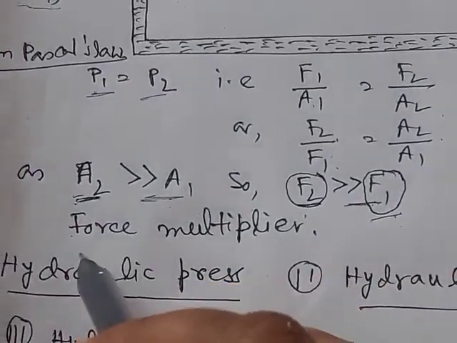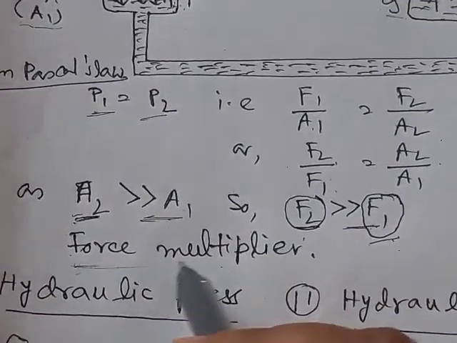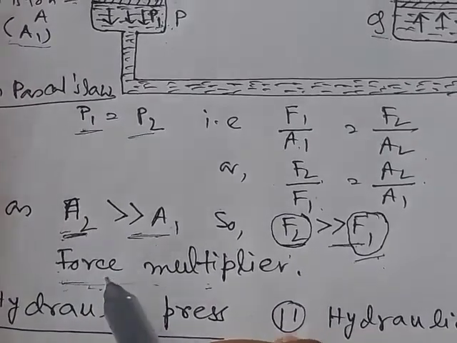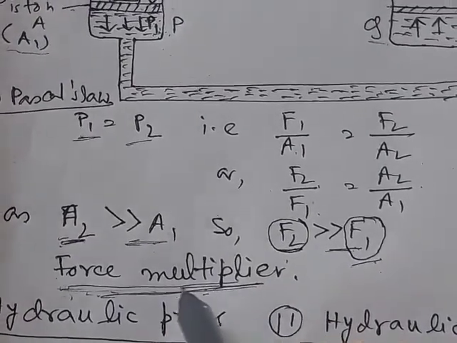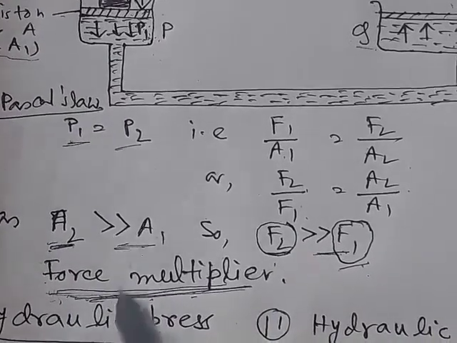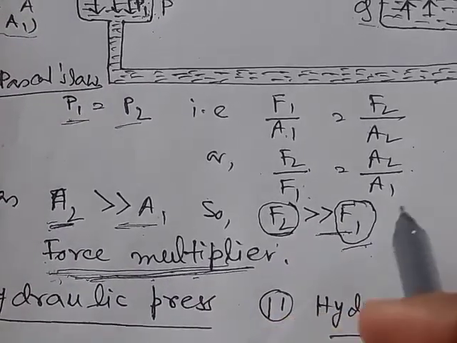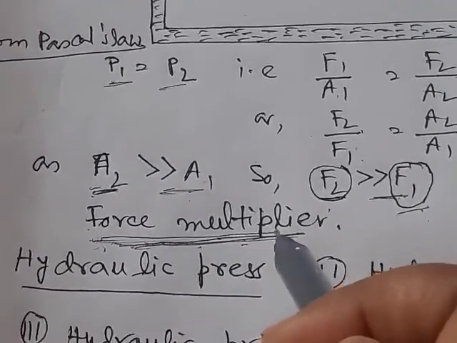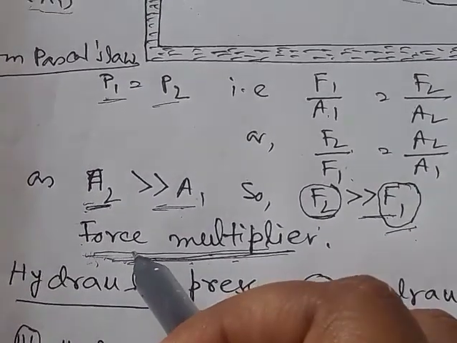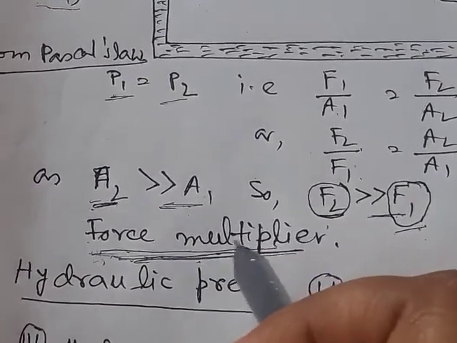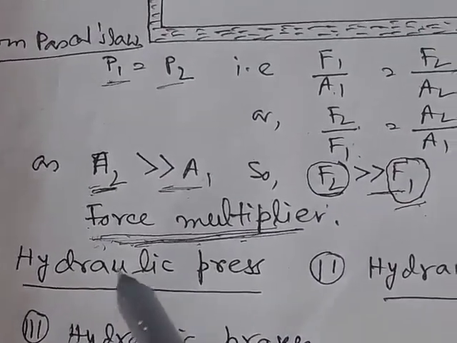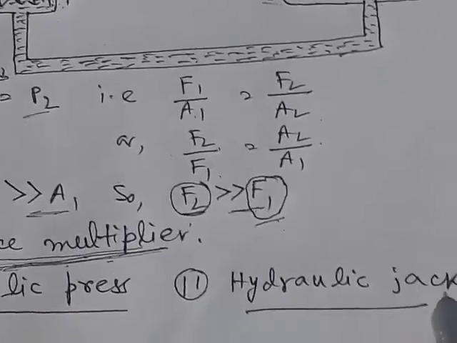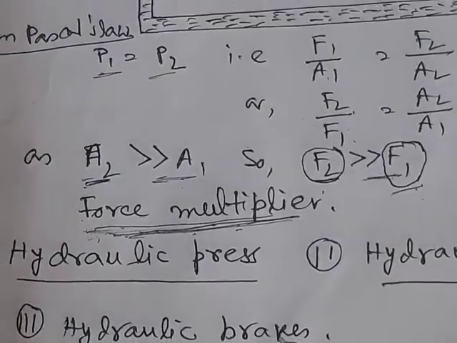So the main intention of a hydraulic machine is that it is a force multiplier. A hydraulic machine is mainly used as a force multiplier. Force multiplier means that by giving a small amount of force, we can generate a large amount of force by means of a hydraulic machine. Now the different types of hydraulic machines are hydraulic press, hydraulic jack, and hydraulic brakes.